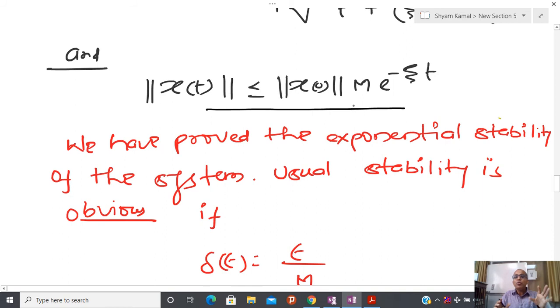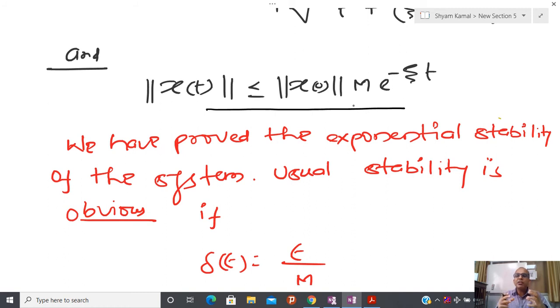So one more very general result is like this: if some linear system, you can take any linear system, is a stable LTI system particularly, then it is possible to show that it is exponentially stable. That is true for a linear system about the equilibrium point x equal to 0, and for the whole system, because you can start x0 anywhere, we are talking about global stability of the equilibrium point.